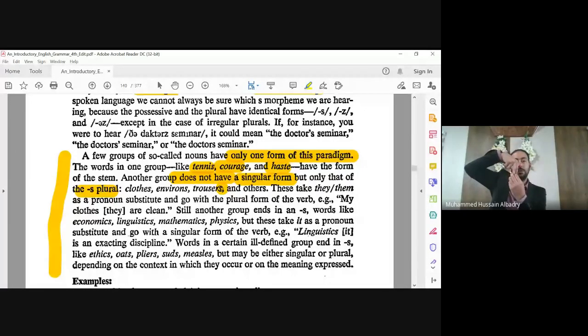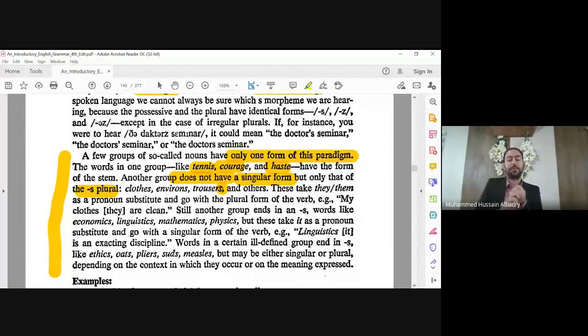So it is plural. Scissors, مقص. الملقط مثلا، الناظور، binoculars. So when we have an object that has two parts, we consider it as a plural. So number one, certain nouns take only the singular form.